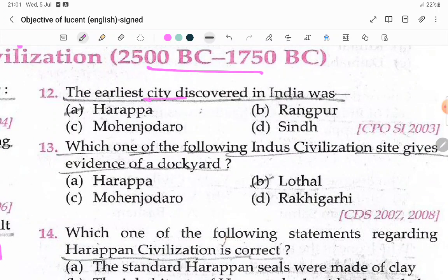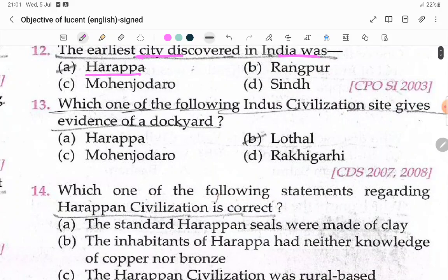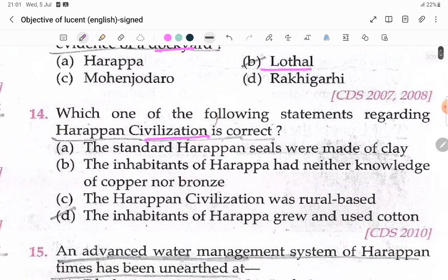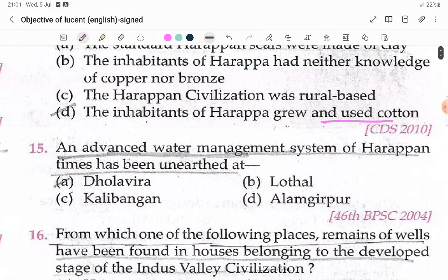The earliest city discovered in India was Harappa. Which of the following Indian civilization sites gives evidence of a dockyard? That is Lothal. Which of the following statements regarding the Harappan civilization is correct? The inhabitants of Harappa grew and used cotton. Yes, they used cotton; they are the first people known in the world to use it. An advanced water management system of Harappan times has been unearthed at Dholavira.